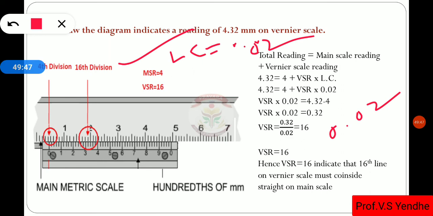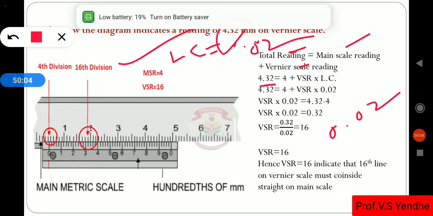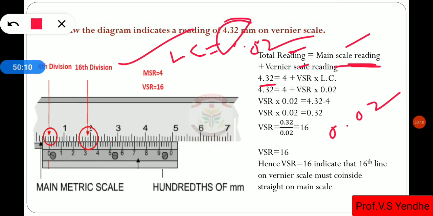Whenever such a problem is asked, use the formula: total reading is equal to main scale reading plus vernier scale reading. Directly use the formula. The total reading is 4.32, as given here. Then for the main scale reading, try to find a value close to the measured value.